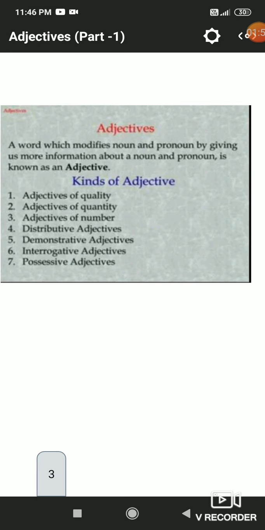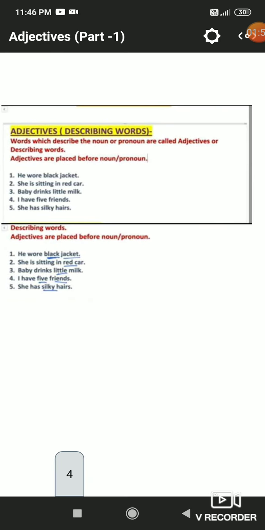In short, we can say that adjectives are describing words. Words which describe the noun or pronoun are called adjectives or describing words. Describe means to elaborate something, to discuss something, to give additional information about a noun or pronoun, and the words which describe or elaborate a noun or pronoun are called adjectives, and they are placed before the noun or pronoun.